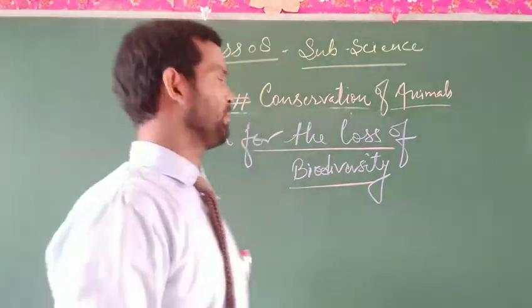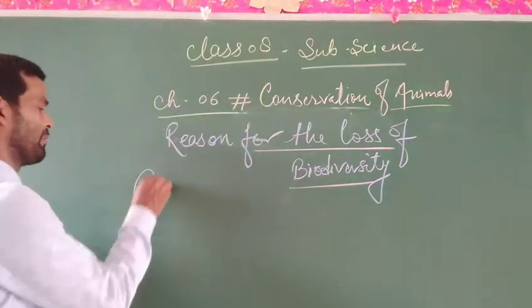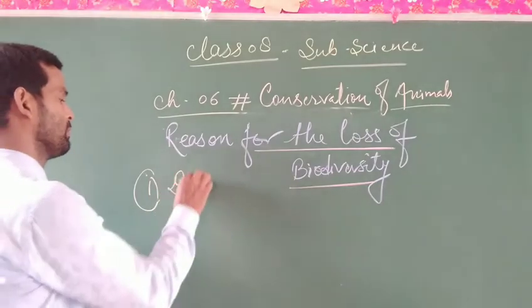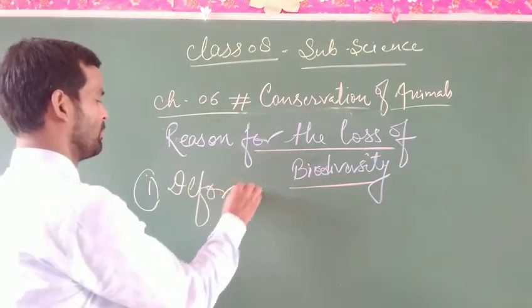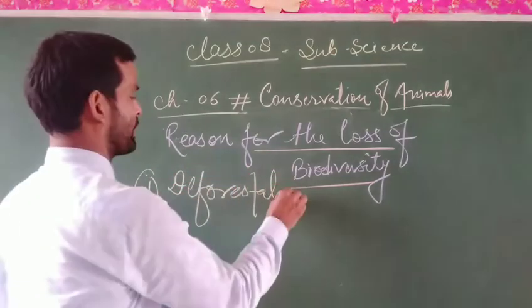In that concern, we have to know very well. The first one is deforestation.